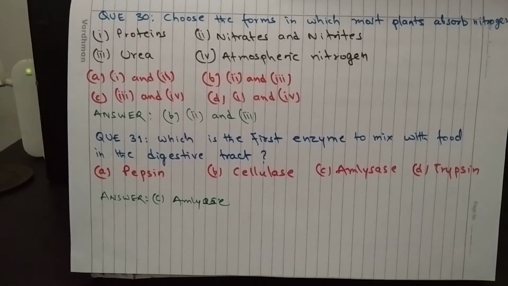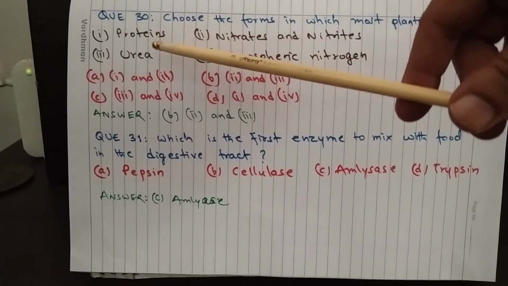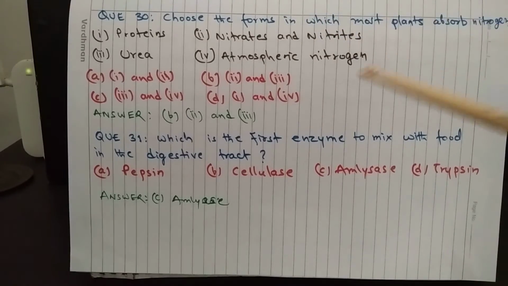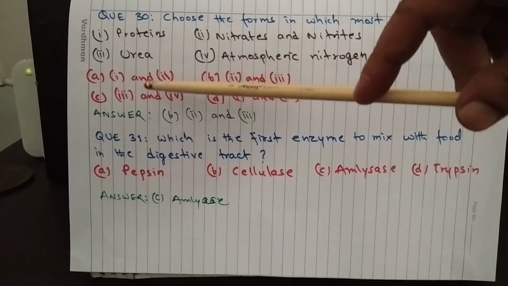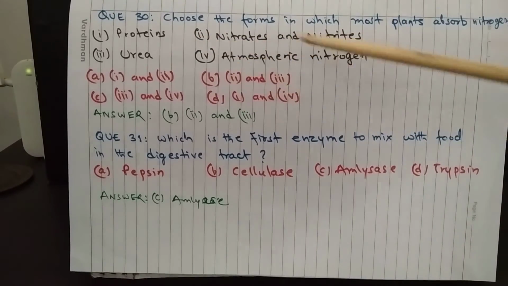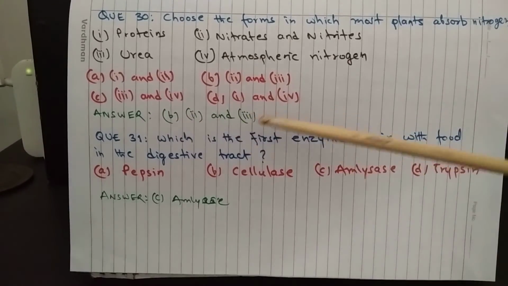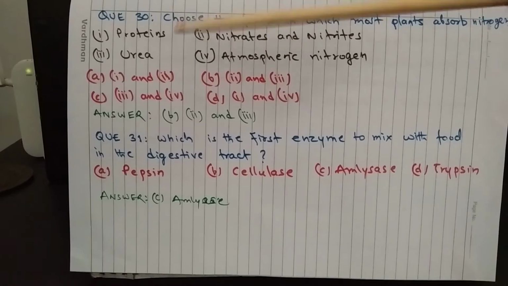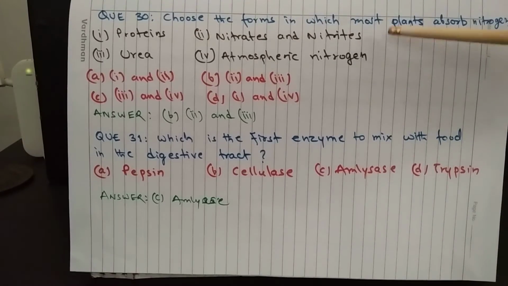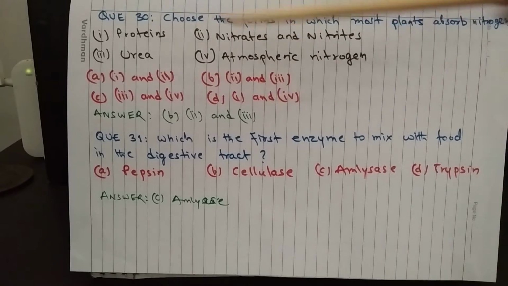Question 30. Choose the forms in which most plants absorb nitrogen. 1. Proteins, 2. Nitrates and nitrites, 3. Urea, 4. Atmospheric nitrogen. Options are A. 1 and 2, B. 2 and 3, C. 3 and 4, and D. 1 and 4. And the answer is B. 2 and 3. That is nitrates and nitrites and urea, because protein is made by plants, and we know that plants cannot utilize atmospheric nitrogen directly. So these are not the correct forms.